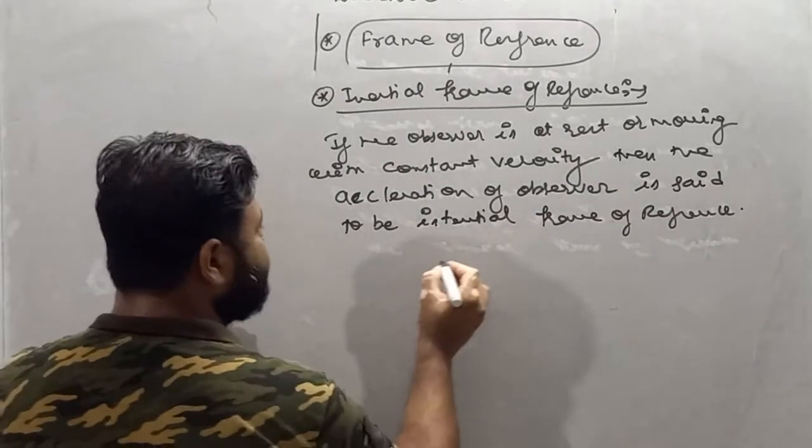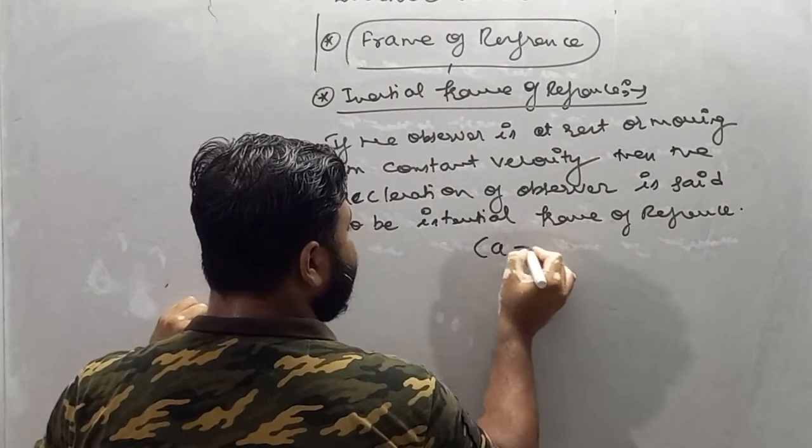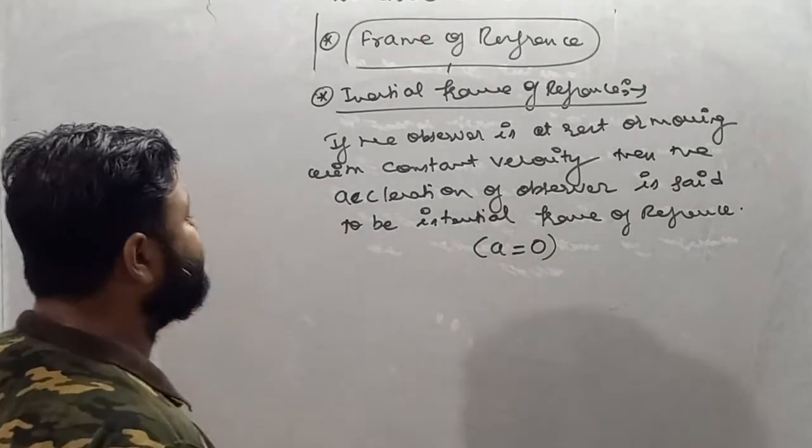So remember, my dear student, the acceleration in inertial frame of reference is 0.